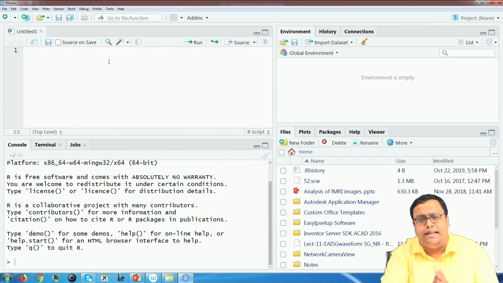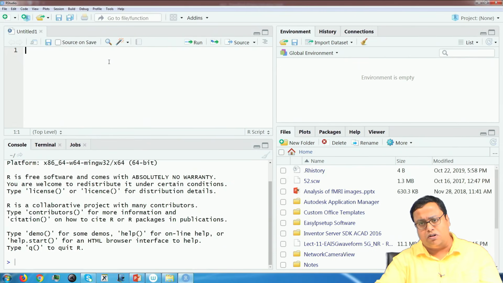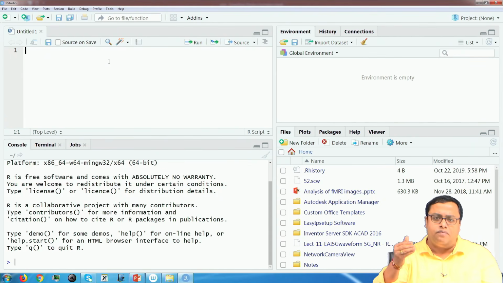When you have opened a new file in, let us say, Microsoft Word or Excel, it is a good practice that you save it, so that at a later point of time, if you write something, you just press Ctrl+S and it gets saved. Otherwise, if your computer hangs, or since it is a programming language, if you run a program, sometimes it can get disturbed. So that you do not lose your data or your code, it is a good practice to start saving from the very first.